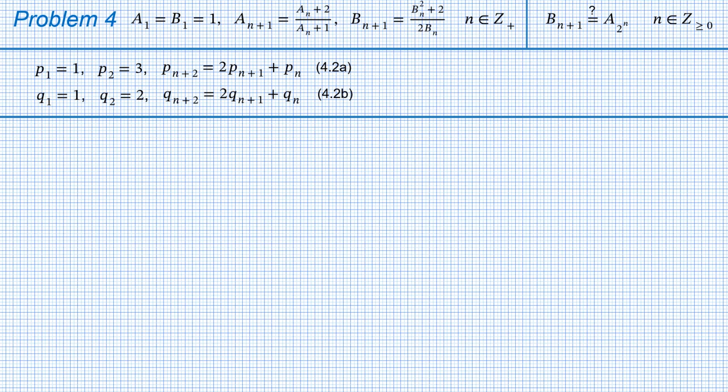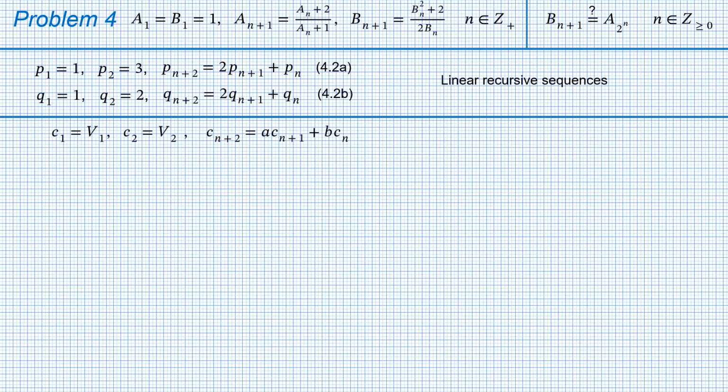Sequences of this type are called linear recursive sequences, as the right-hand side of the recursive formula represents a linear combination of the preceding members. In our case, there are two initial values, consequently two preceding members in the right-hand side of the recursive formula. It can be written in general as C1 equals V1, C2 equals V2, C with index n plus 2 equals A times C with index n plus 1 plus B times C with index n, where initial values V1 and V2 are of course constants. Coefficients A and B are also constants.